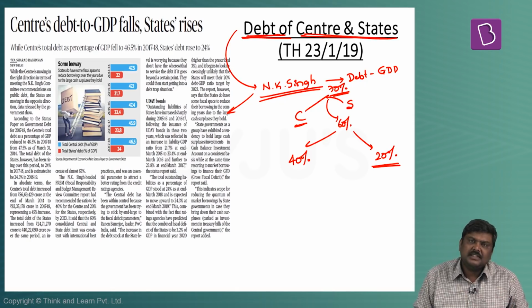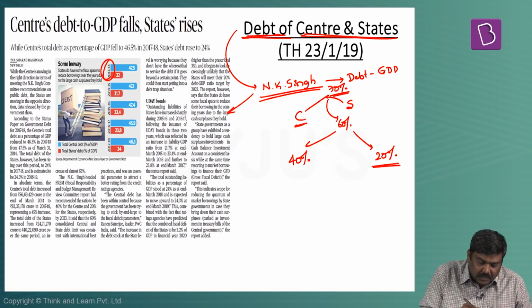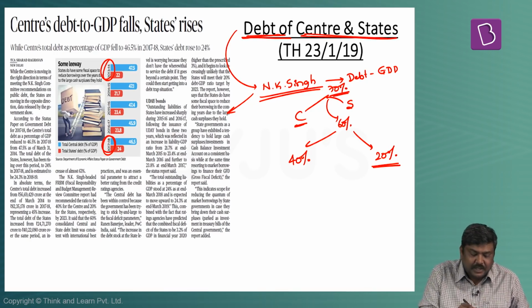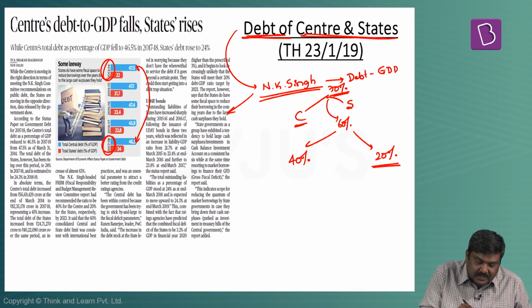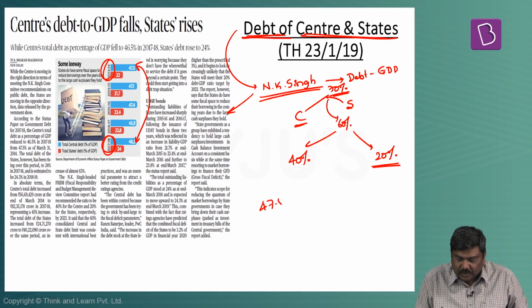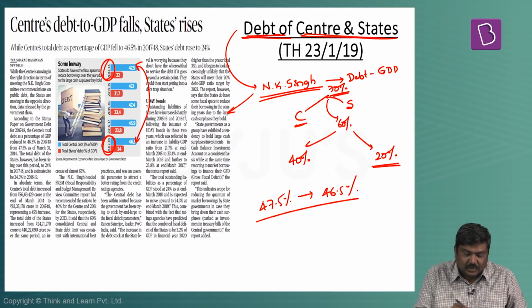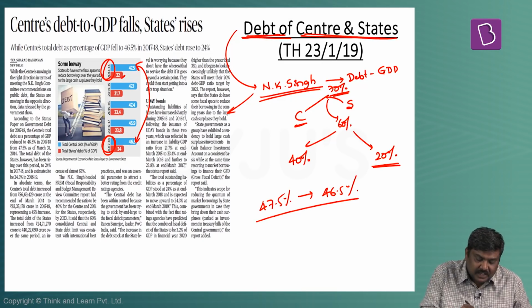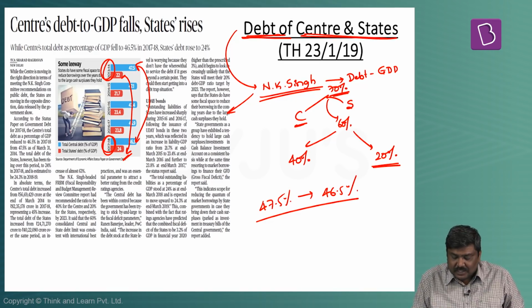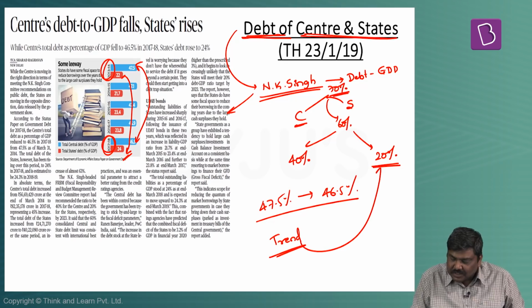What this article basically says is, between financial year 14 to financial year 18, the debt to GDP ratio of the central government has come down from 47.5% to 46.5%. Whereas on the other side, the debt to GDP ratio of the states has increased from 22% to 24%, which is a trend going against the recommendation given by the NK Singh committee.